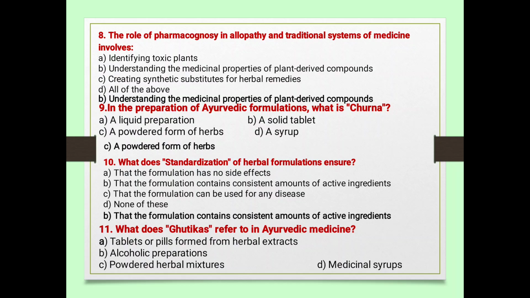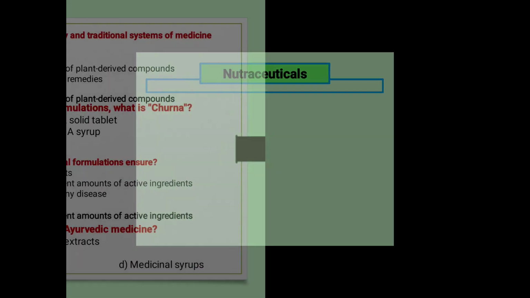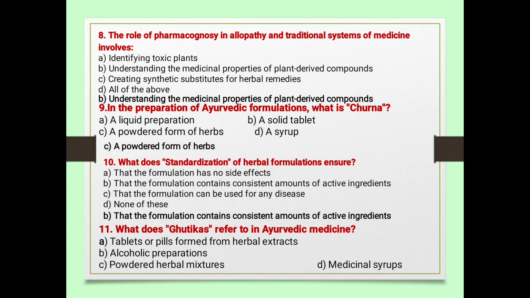Next, what does the Gutika refer to in Ayurvedic medicine? A, tablet pills from the herbal extract. B, alcoholic preparation. C, powder mixture. Gutika, that is tablet or pills from herbal extract.